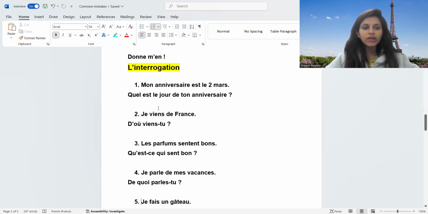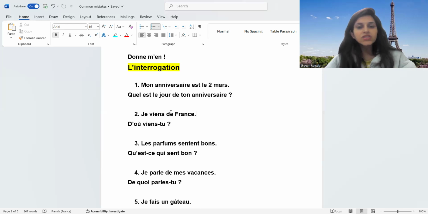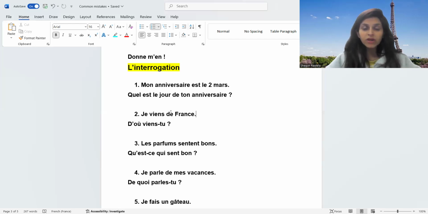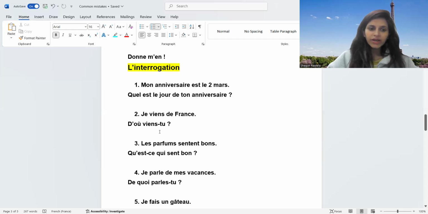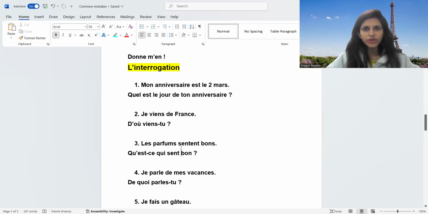For the second one, generally when we see place, we write "où" directly, but we need to see whether "d'" is there. It's one of the very common sentences of boards. I'm coming from France. So in the question, I'm going to take that "from". From where are you coming? Okay, so "d'où". Instead of just "où", it's "d'où", right?